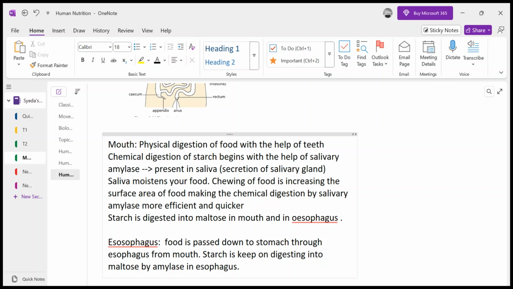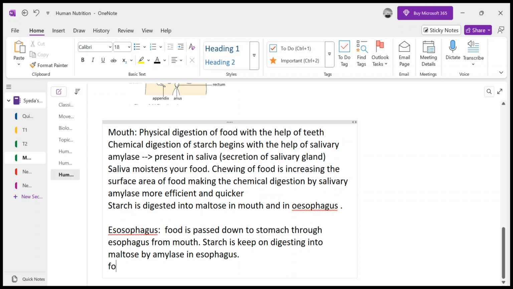And how is the food moving? Food is moving in the esophagus with the help of peristalsis. Now, what is peristalsis actually?